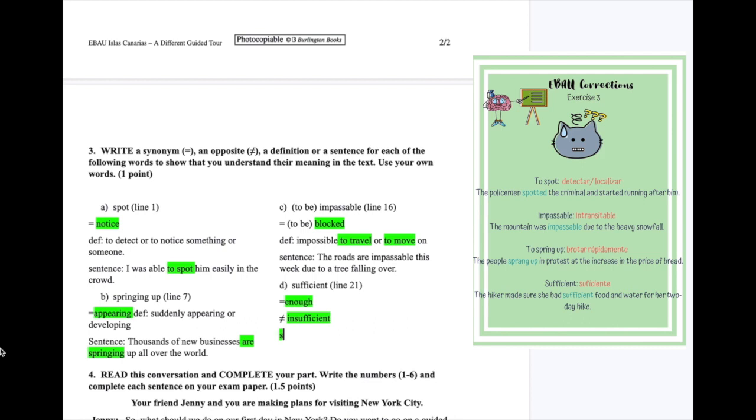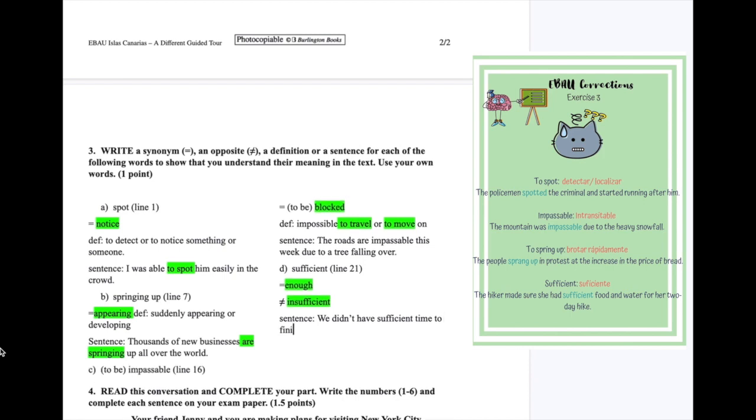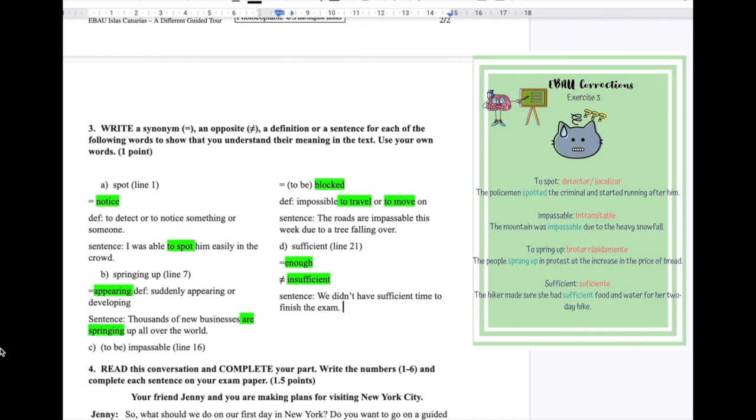All right, let's give you a sentence. We didn't have sufficient time to finish the exam. Okay, so here, as sufficient is an adjective, we don't need to change it because it doesn't get changed. All right, so we didn't have sufficient time to finish the exam. Okay, so I hope that helps.